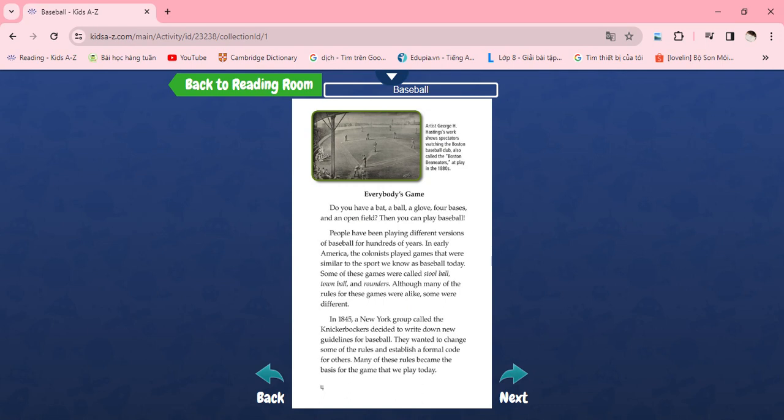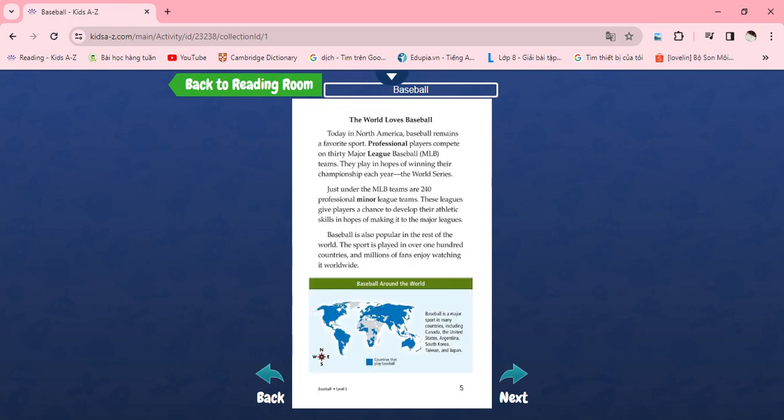Some of these games were called stool ball, town ball, and rounders. Although many of the rules for these games were alike, some were different. In 1845, a New York group called the Knickerbockers decided to write down new guidelines for baseball. They wanted to change some of the rules and establish a formal code for others. Many of these rules became the basis for the game that we play today.